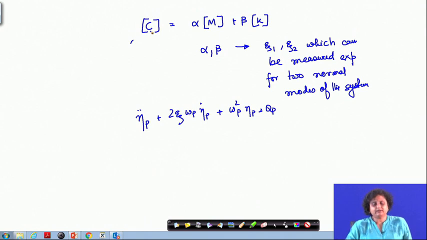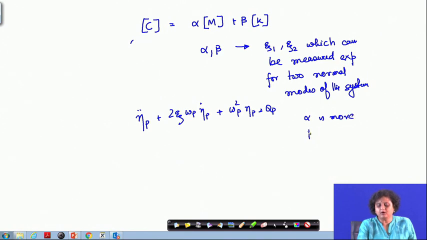Now, one more thing that I wish to say about proportional damping is that for the proportionality constants alpha and beta, which are determined in terms of zeta 1 and zeta 2, we should remember that the value of alpha is more, whereas the value of beta is less, because beta is associated with omega square.